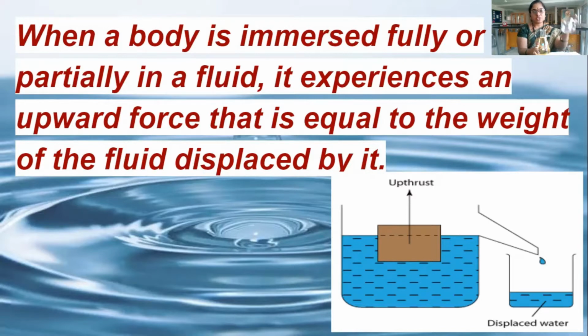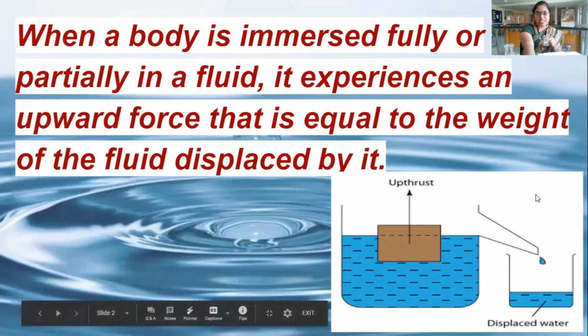If we collect the overflowed water in another beaker and measure its weight, then the weight of the liquid displaced out by this object is equal to the buoyant force experienced by the object. I hope now it is clear.